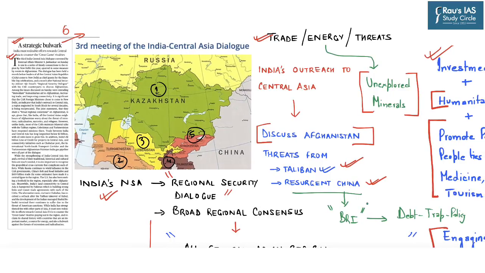So these can be said to be some of the highlights with respect to the third meeting of India Central Asia Dialogue. So this topic becomes important mainly from the perspective of international relations under GS paper 2, and questions can also be asked with respect to your prelims examination with respect to current events of international development. With this, let's take up the next news for discussion.